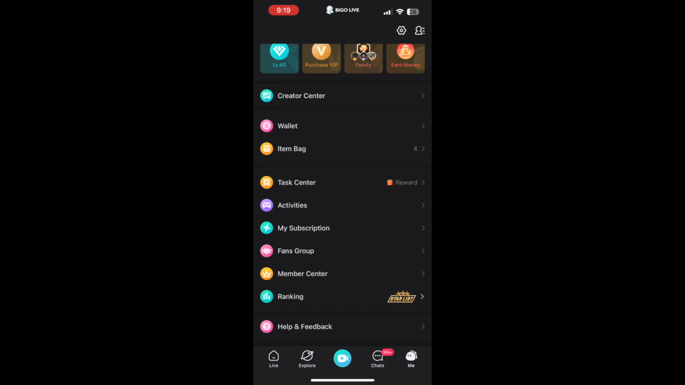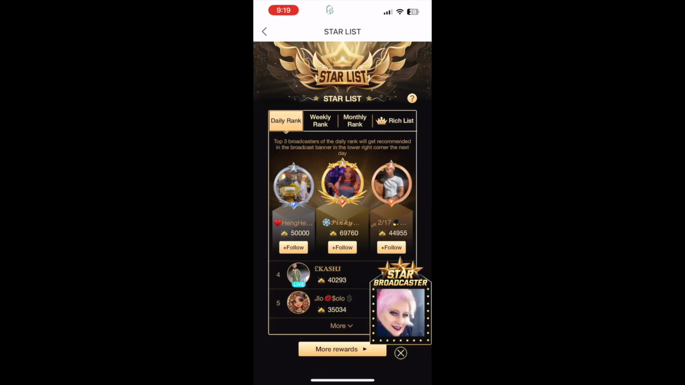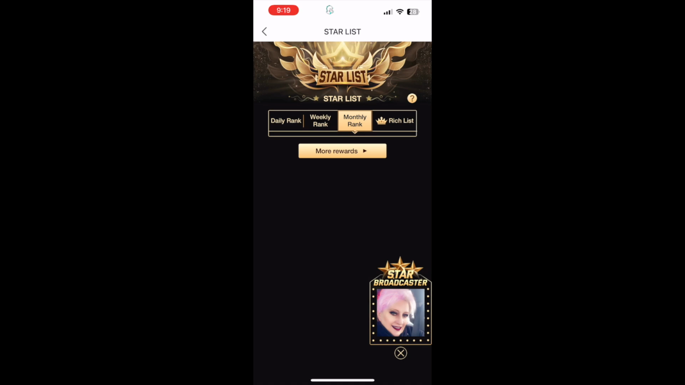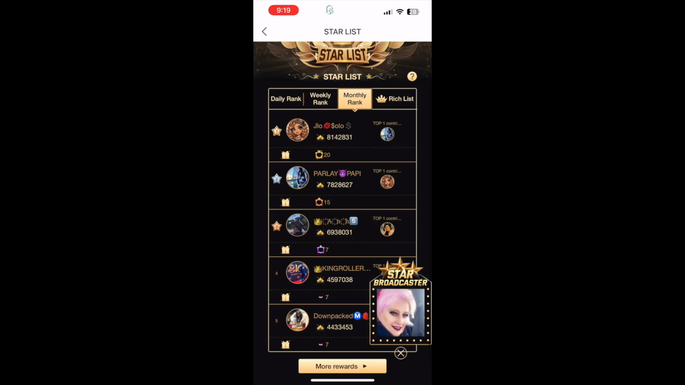And then last, we will look at the star list and the member rankings. Weekly rank means that these are the people who have received the most gifts. Monthly rank means that these are the people who've received the most gifts in a month. The weekly, of course, is the week, and daily is the day. And rich list means that these are the people who are sending out the most gifts in a day, week, and month.